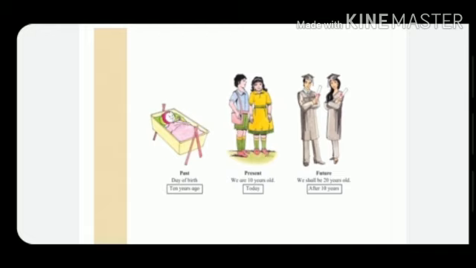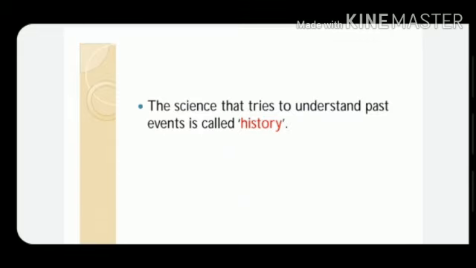The time gone by between today and the day of your birth is your past. The past in the life of a person. The science that tries to understand past events is called history. Underline this sentence.